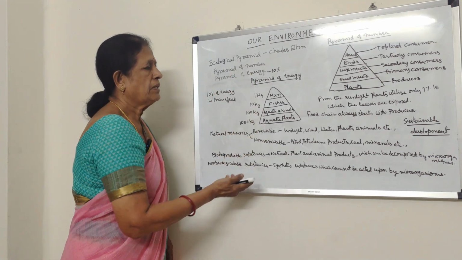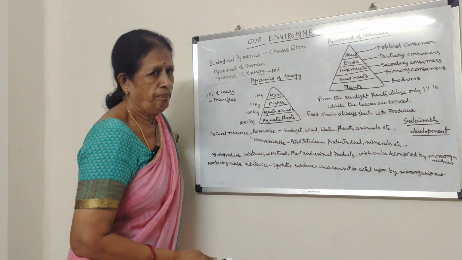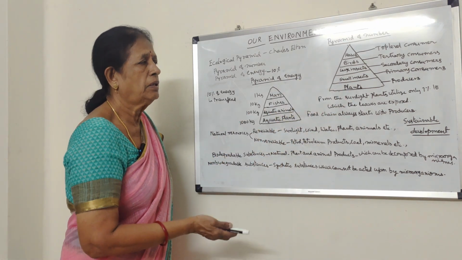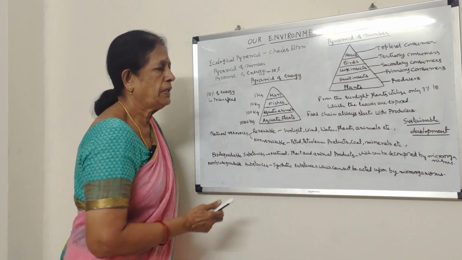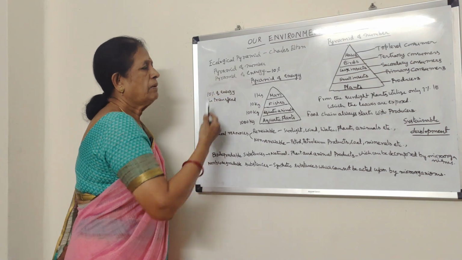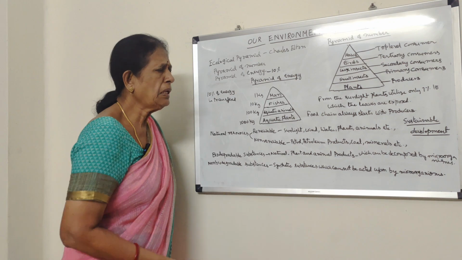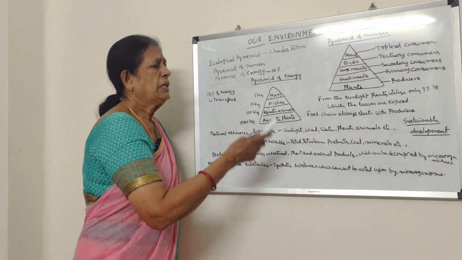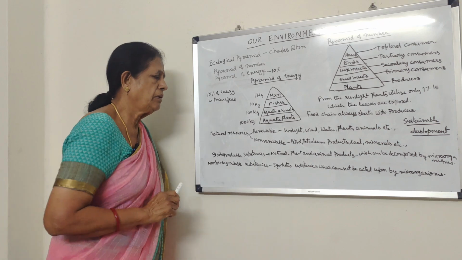The transfer of energy and the numbers resemble a pyramid, like the pyramid of Egypt you might have heard. It resembles the shape and structure of a pyramid. That is why he has given the term ecological pyramid, pyramid of numbers, pyramid of energy, pyramid of biomass, etc. But whatever the food chain, it always starts with the producers. That you have to remember.